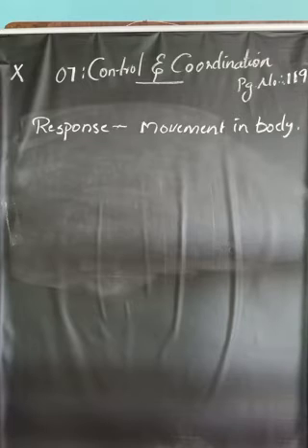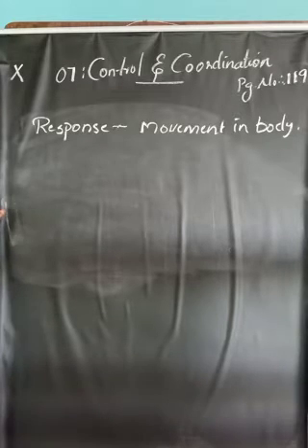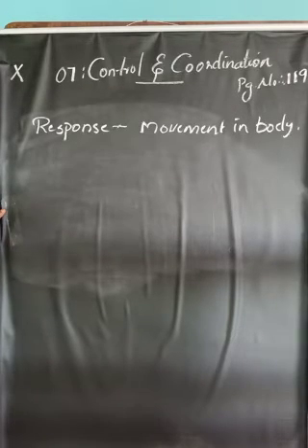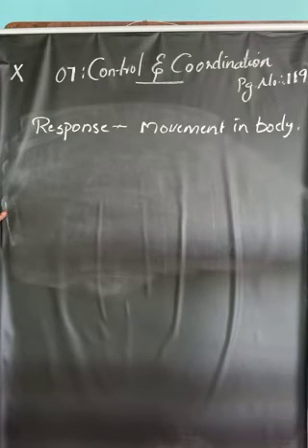Some examples we can discuss. One is, if we accidentally touch a hot pan or a hot object, we suddenly remove our hand. We are responding to that stimulus by moving our body.